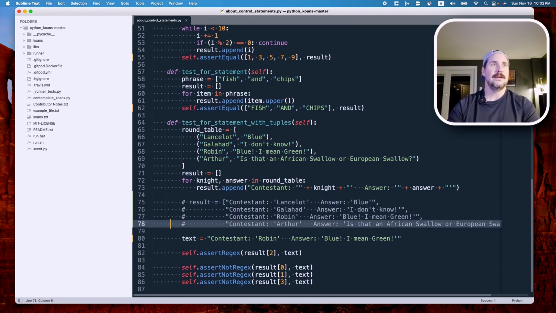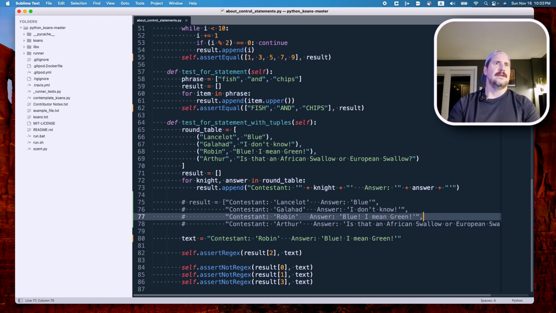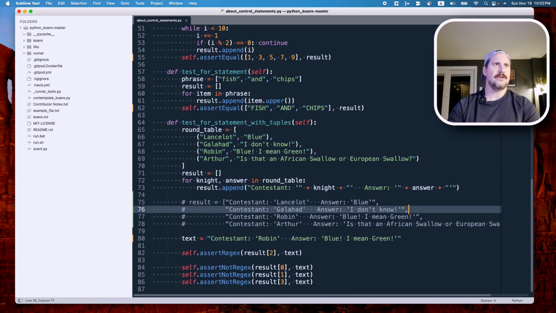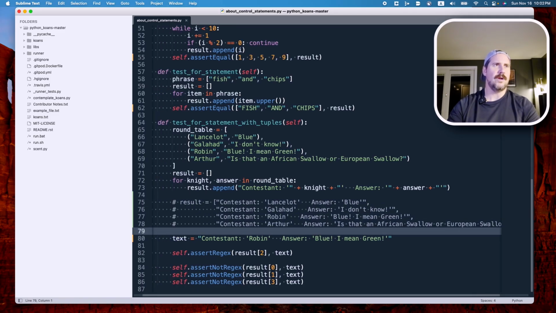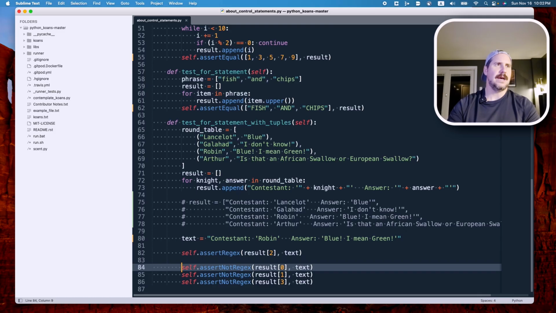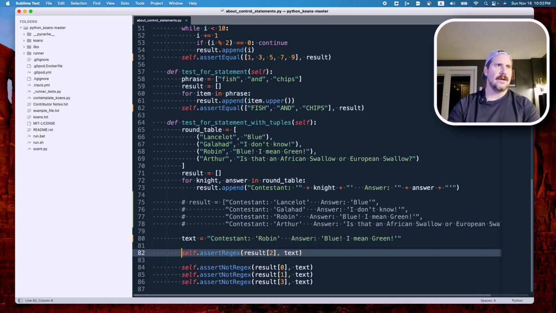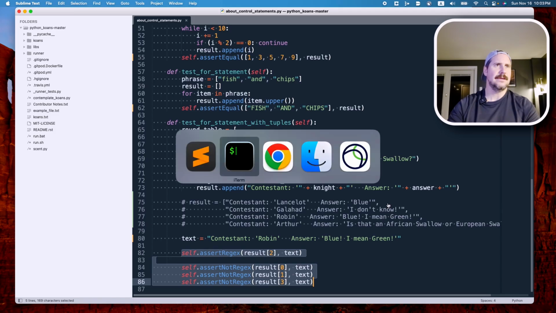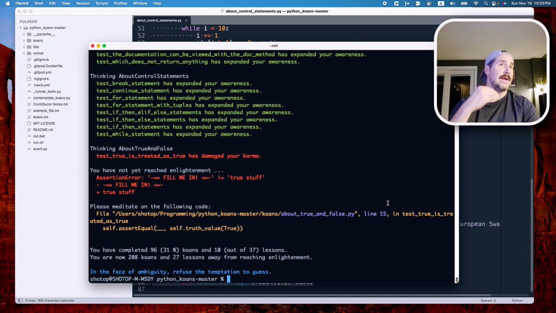So we were correct. The correct result placed in text at line 80 allowed all these assertions to pass. And as a result, we are now on to the next file.